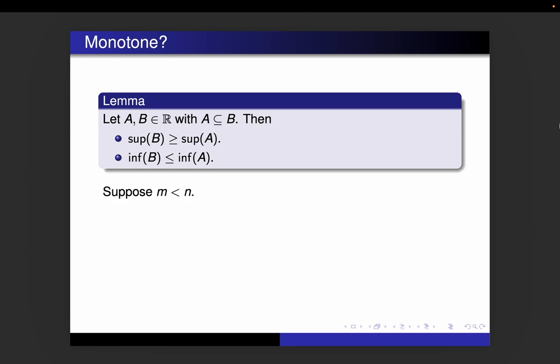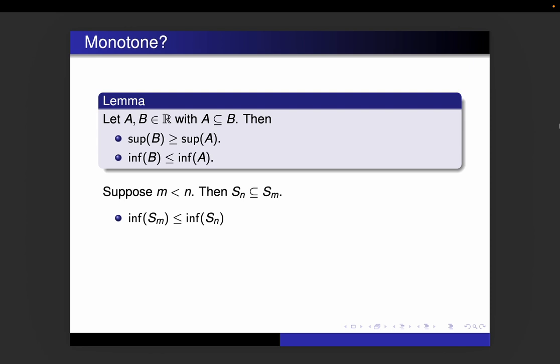And if we have m less than n, we can say something about the relationship between Sn and Sm. Now remember, n is the bigger subscript. That means it actually has fewer of the terms of the sequence, right? We take xm through xn minus 1, we remove those from Sm to get Sn. So that means if n is the bigger subscript, it is a subset of the S with the smaller subscript. So Sn is a subset of Sm.